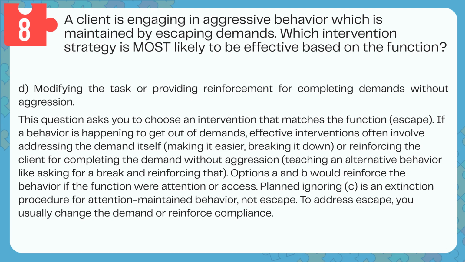This question asks you to choose an intervention that matches the function, escape. If a behavior is happening to get out of demands, effective interventions often involve addressing the demand itself, making it easier, breaking it down, or reinforcing the client for completing the demand without aggression. Teaching an alternative behavior, like asking for a break, and reinforcing that. Options A and B would reinforce the behavior if the function were attention or access. Planned ignoring, C, is an extinction procedure for attention-maintained behavior, not escape. To address escape, you usually change the demand or reinforce compliance.